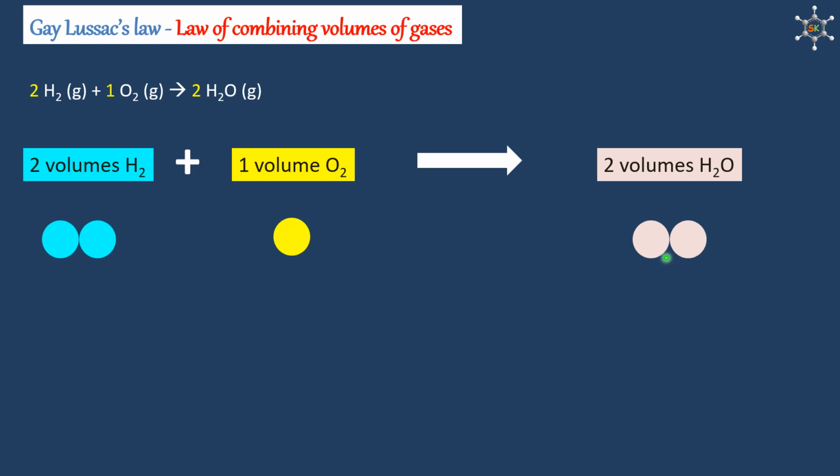Unlike the previous case where product volume could be obtained just by adding the reactant volume, here we cannot get the product volume simply by adding the reactant volume. If we take the reactant volume and product volume ratio, that comes out to be 2:1:2.